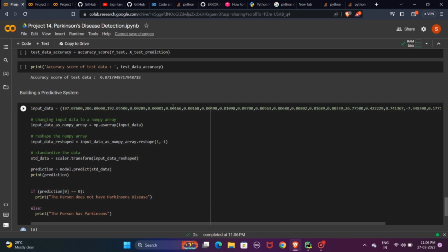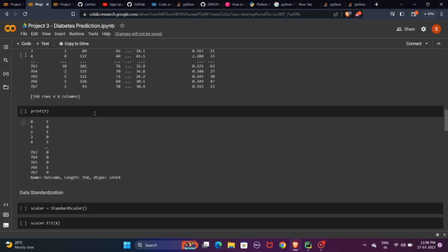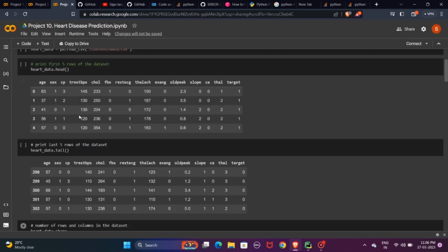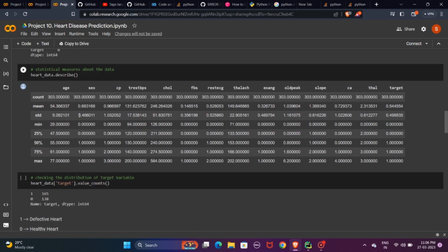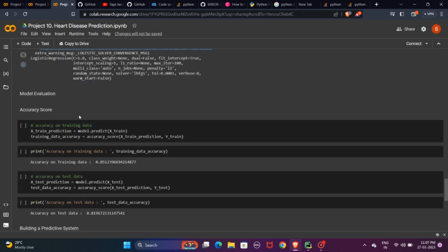And this is the code for diabetes detection, which is used to detect diabetes. It is the code for heart disease detection, which is used to detect heart disease. And these are the dataset collection and the testing datasets, where we get whether it is a heart disease or not a heart disease.